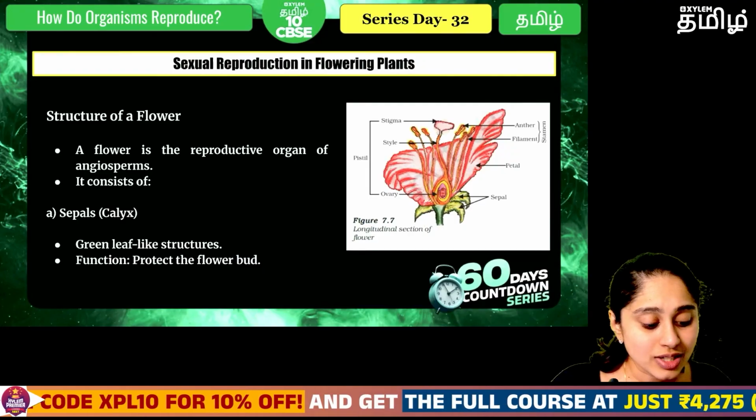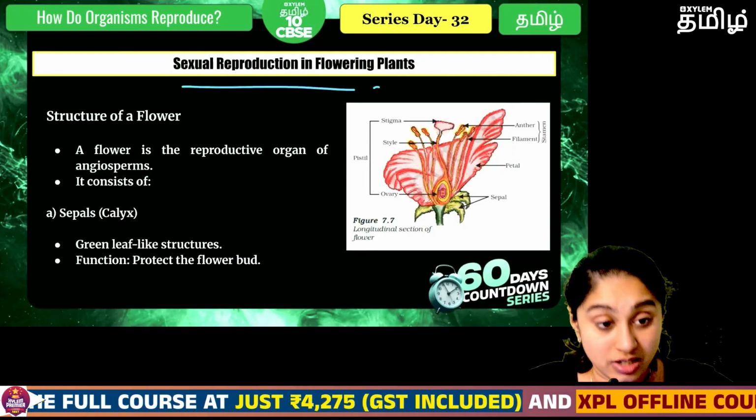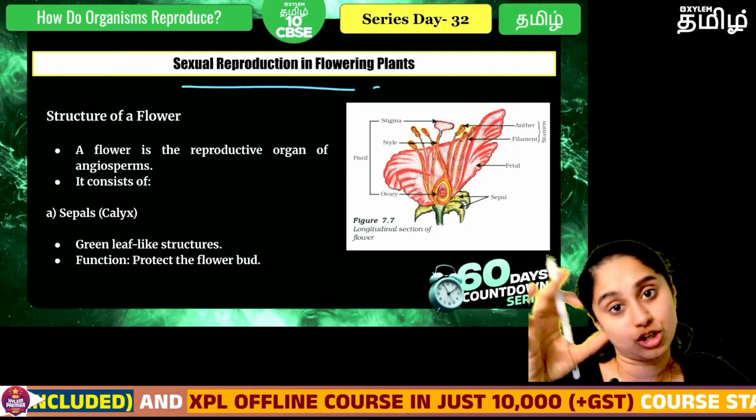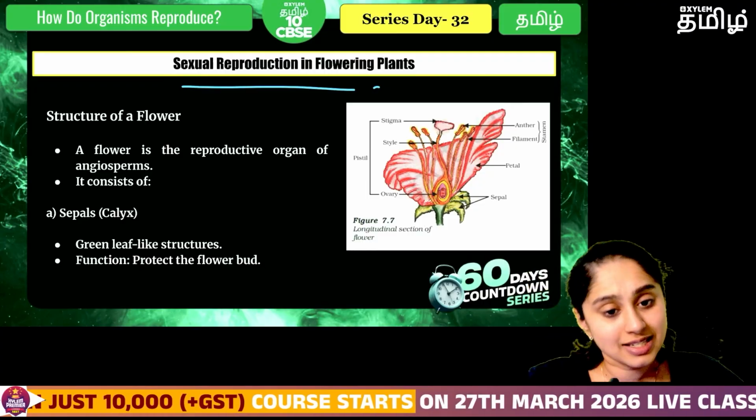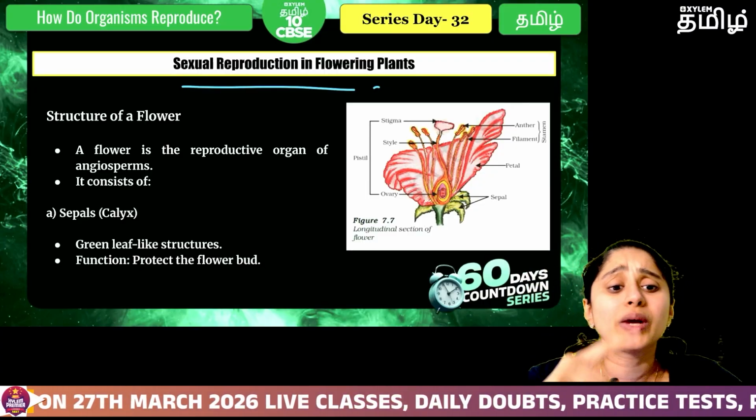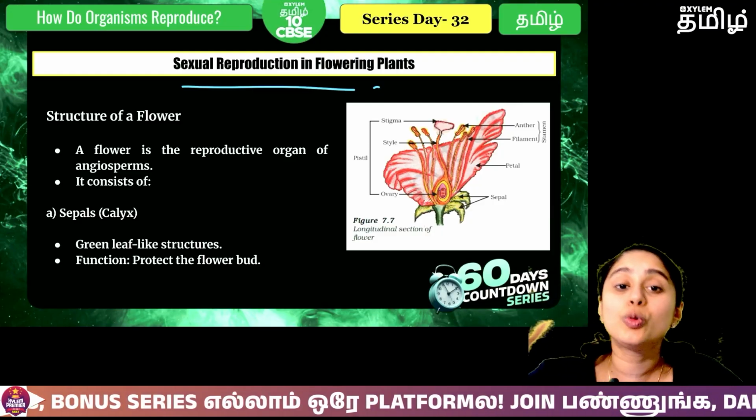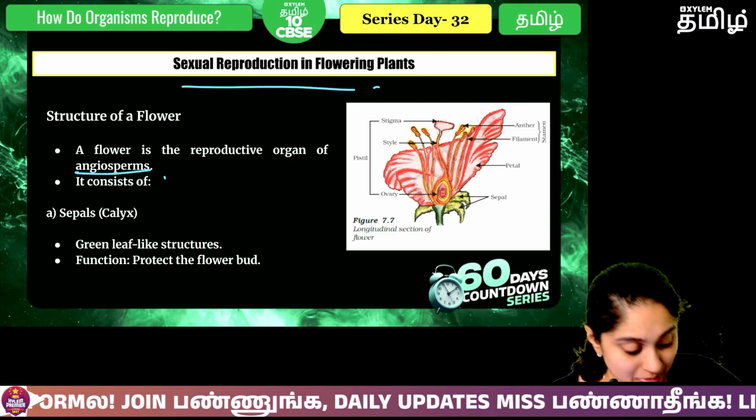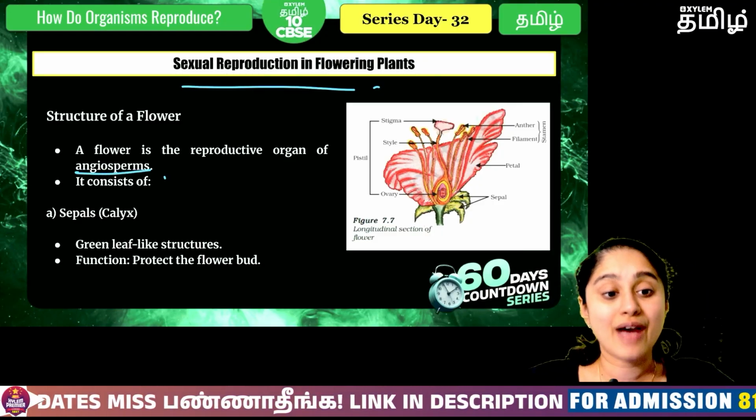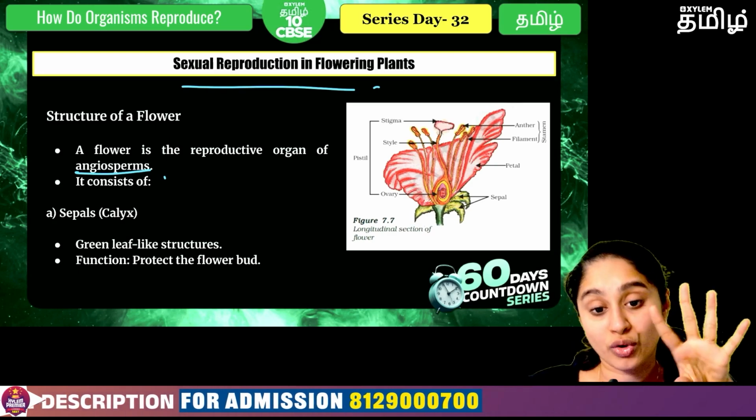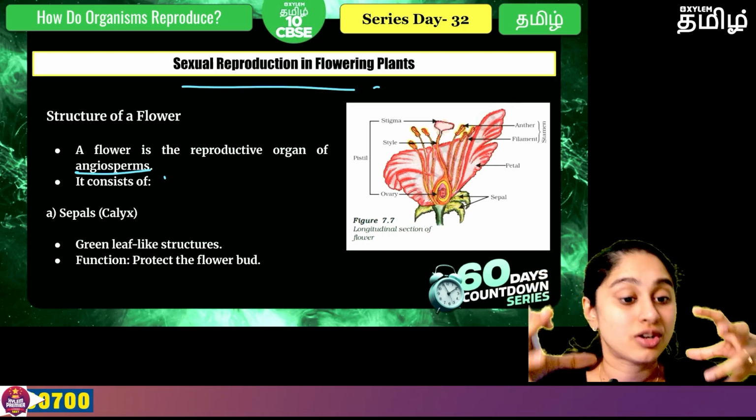Okay, coming to the sexual reproduction in flowering plants. First you have to understand the structure of a flower so that you can understand the sexual reproduction. When you look at the structure of a flower, it is the reproductive organ in the group of plants that we call angiosperms. And in the angiosperms, we have 4 fundamental important whorls, or structures, that are present.